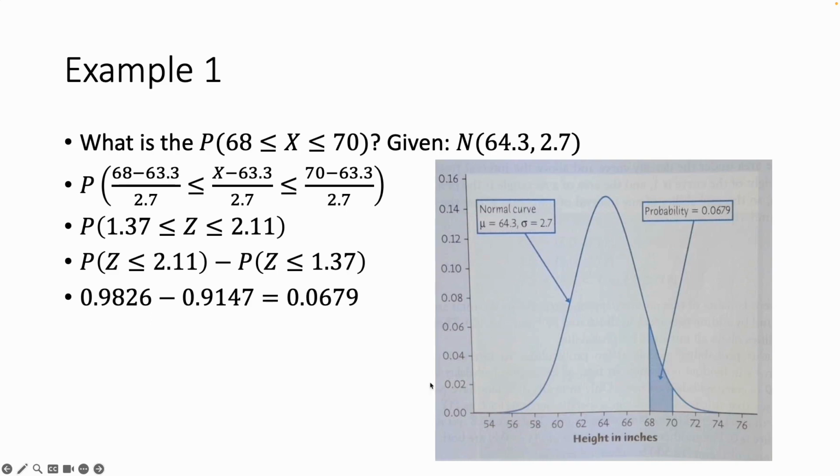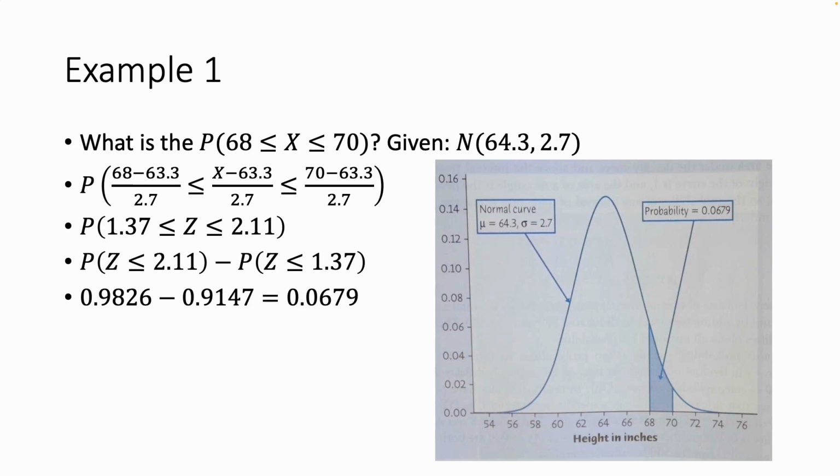So now what we do is we subtract those two pieces, and we find that the difference between them is 0.0679, which means the probability that somebody is between 68 and 70 inches tall inclusively is 0.0679, or 6.8% of the population approximately. So another way to look at this is if we were to pick somebody out at random out of a population, what we would find is that roughly 6.8% of the population would be meeting this mark.